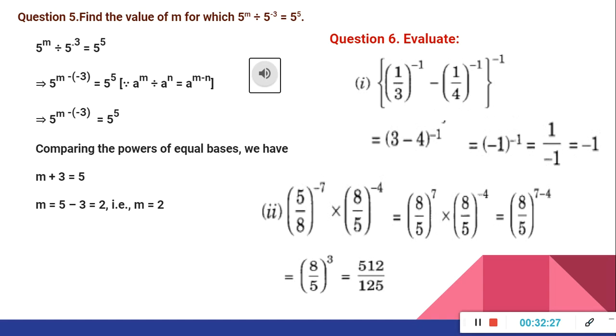Now we got the same base with the multiplication, right? Then powers we can add. So (8/5) raised to 7 plus minus 4, that means 7 minus 4. That should be 3. So (8/5)^3 is equal to 8 cube upon 5 cube. 8 cube is 512, 5 cube is 125. So the answer will be 512 upon 125.